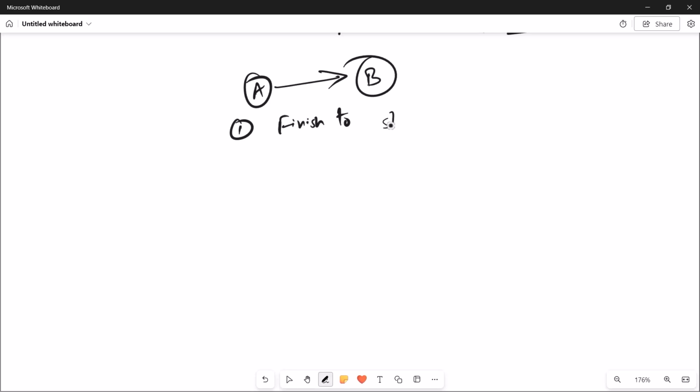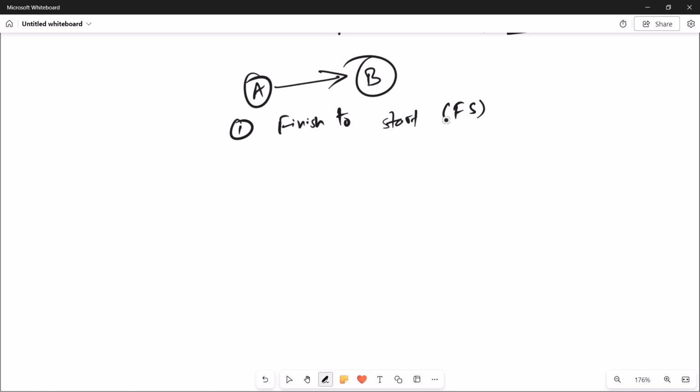So the relationship between tasks means that, let's say you have task A, then you have task B. How these tasks are related to each other, that we'll see. The first relationship between the tasks is the most common relationship, and that is finish to start. Finish to start relationship, and we denote this as FS.